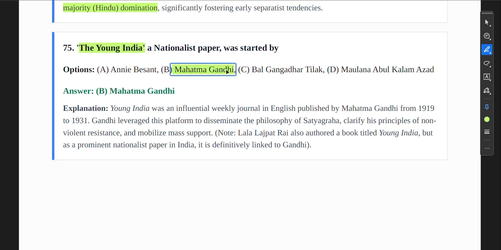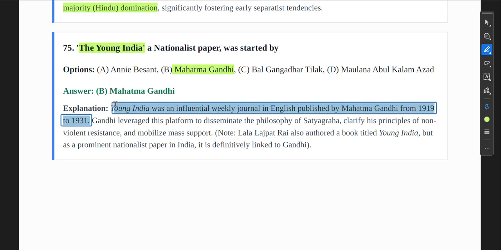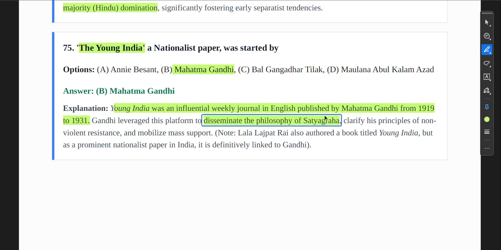Okay, so Mahatma Gandhi. Young India was an influential weekly journal in English published by Mahatma Gandhi from 1919 to 1931. Gandhi leveraged this platform to disseminate the philosophy of Satyagraha, clarify his principles of non-violent resistance, and mobilize mass support.